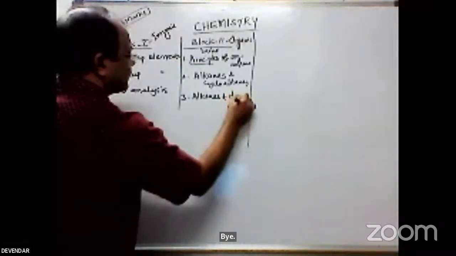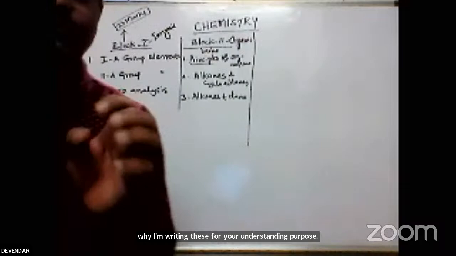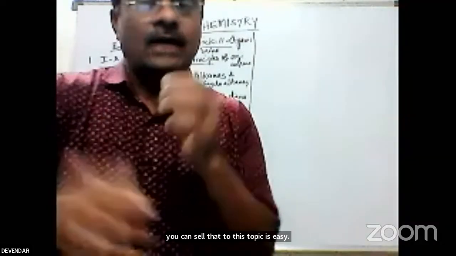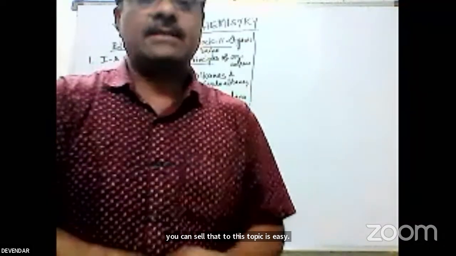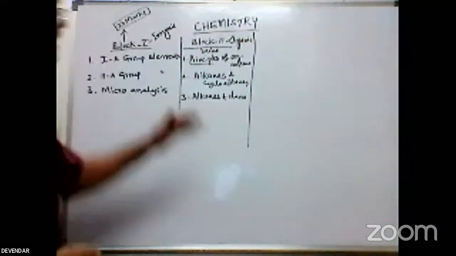See friends, I am writing this for your understanding. You can select which topic is easy or familiar from your previous studies, that means what you already studied at school level or intermediate level. So, basic principles of organic chemistry.